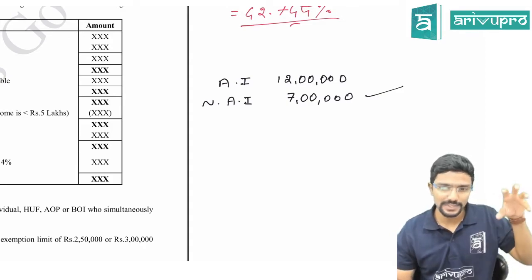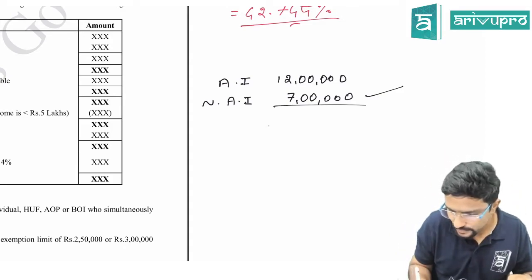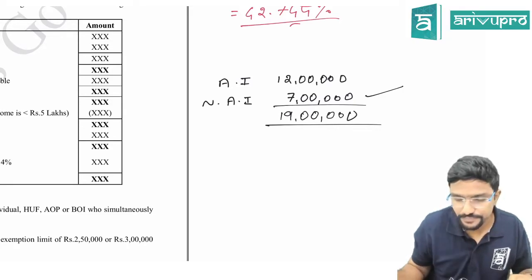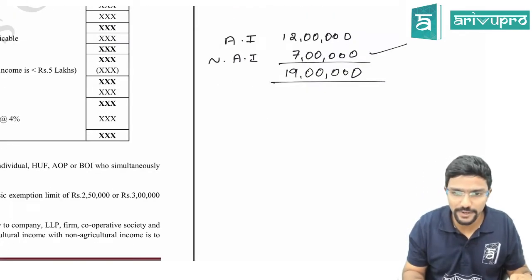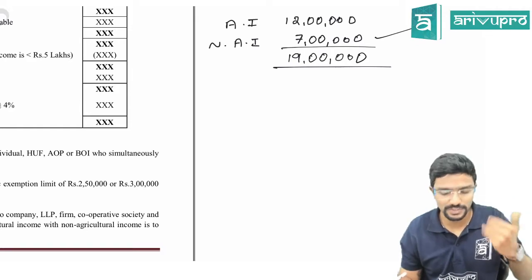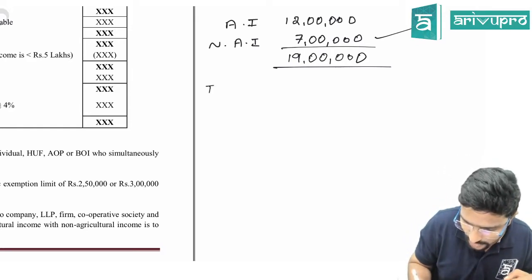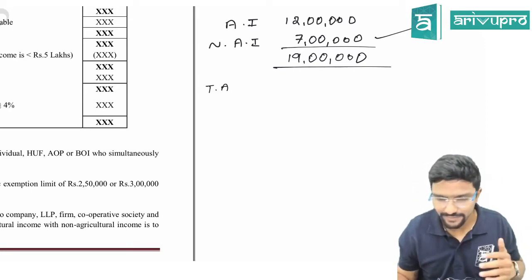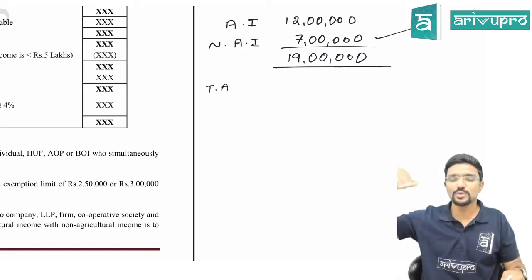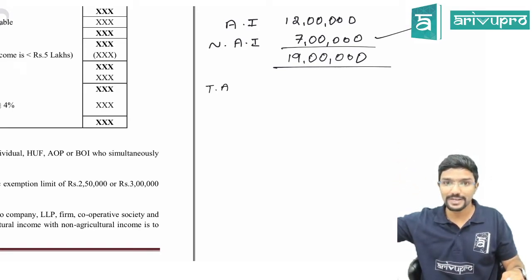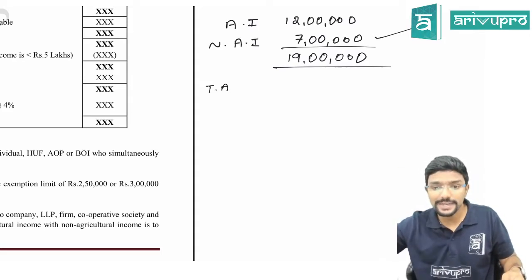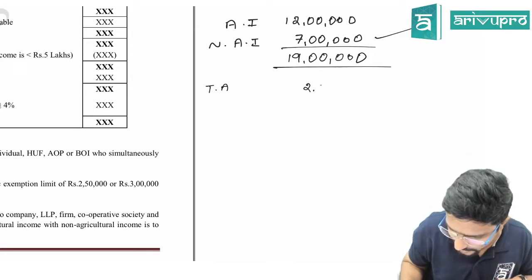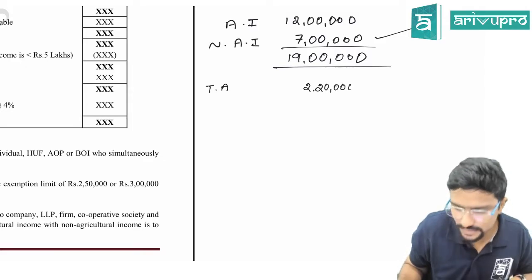What they are trying to tell in this concept is, take the total of both, which comes to 19 lakh. Then calculate tax on this. Everyone observe carefully. Assume the tax amount, I'm just taking a rough figure on 19 lakh. Up to 2 lakh 50 is nil, then 2 lakh 50 to 5 lakh 5%, 5 lakh to 10 lakh 20%, 10 lakh to 19 lakh it is 30%. Assume a rough figure, I am getting 2 lakh 20,000. A random figure I am taking, guys, so you need not worry, sir.